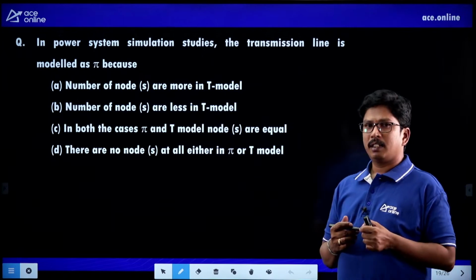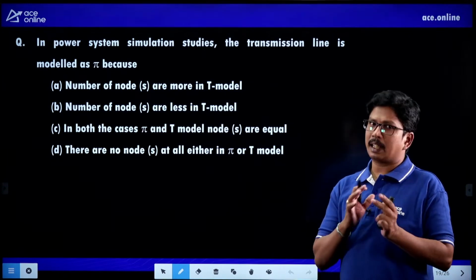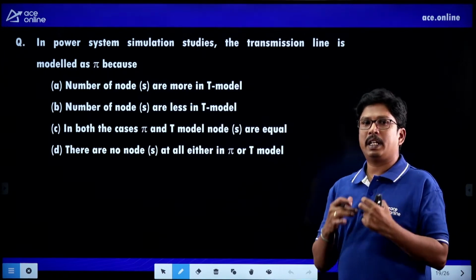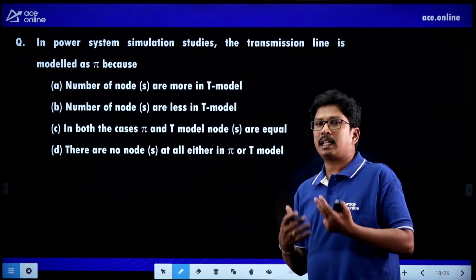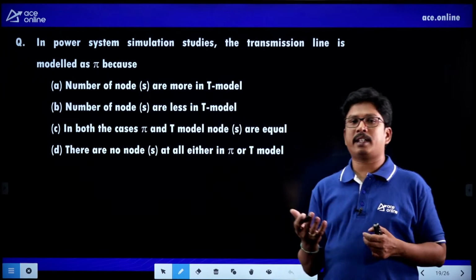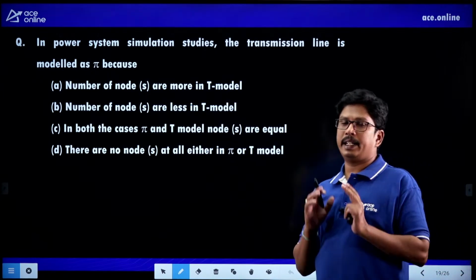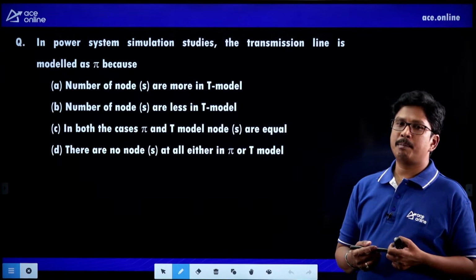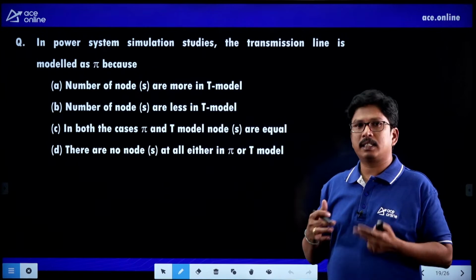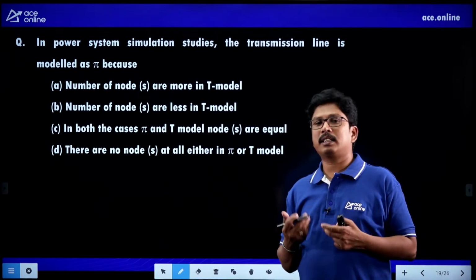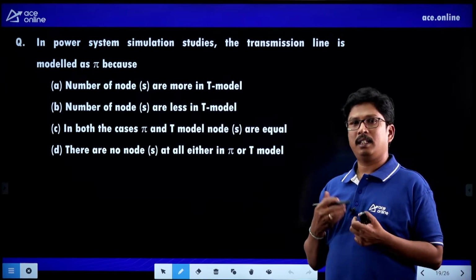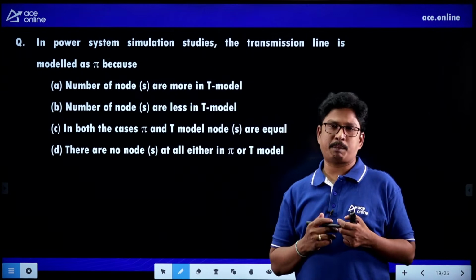Now in the case of a short transmission line, we are neglecting the capacitance value because of shorter lengths. We are having less charging current. Whenever charging current is less, we can neglect the effect of capacitance in the transmission line. So in a short transmission line, we are having only resistance and inductance. Coming to the medium transmission line, as the length is more and the voltage level is also more, the charging current will be more. Whenever the charging current is more, we should not neglect the capacitance in the transmission network, so we have to add the capacitor.